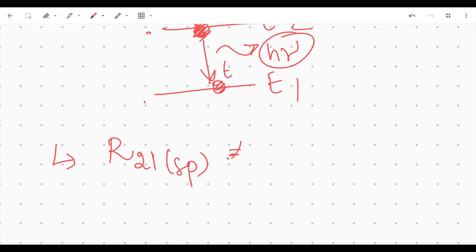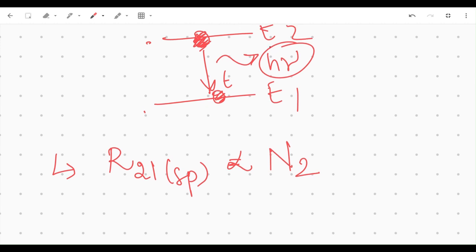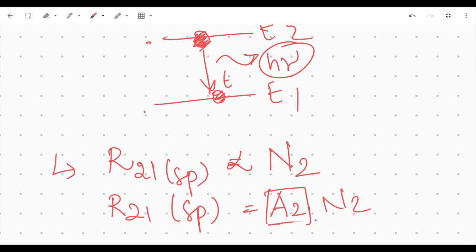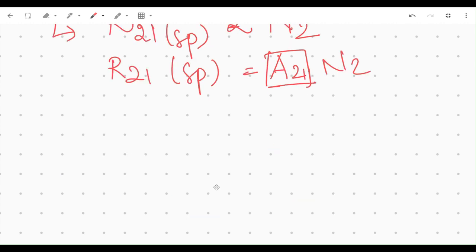That is proportional to the number of atoms present in E2. R21 spontaneous is equal to A21 N2, where A21 is that constant.